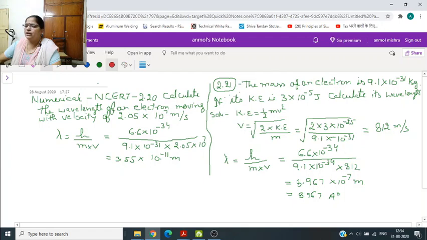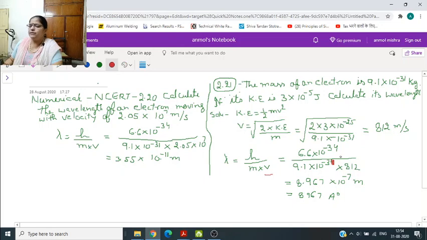So this value of v can be substituted in the formula lambda is equal to h by m into v. So 6.6 into 10 power minus 34 divided by 9.1 into 10 power minus 31.